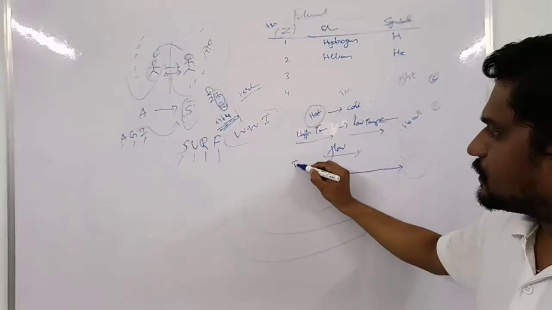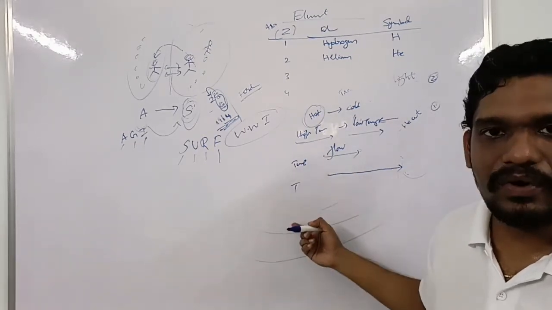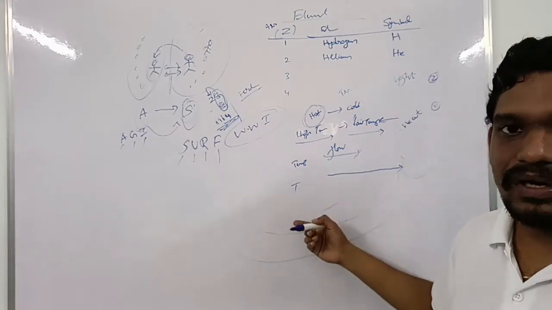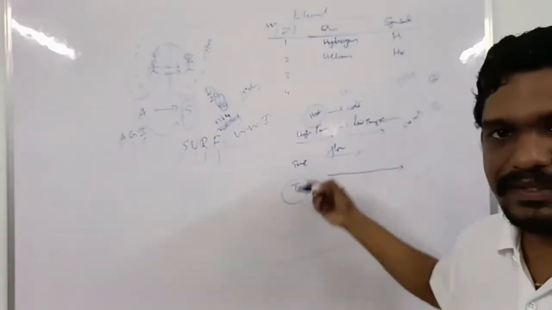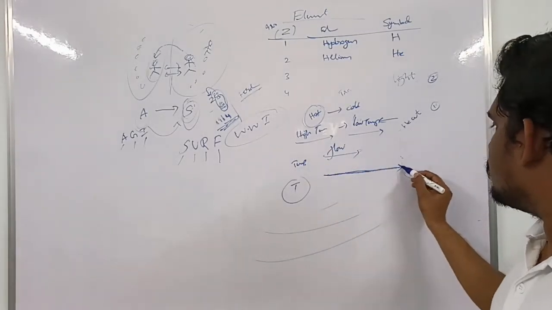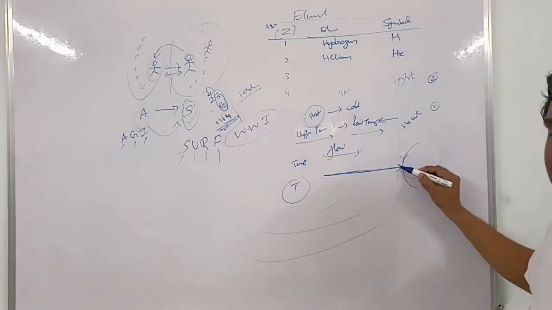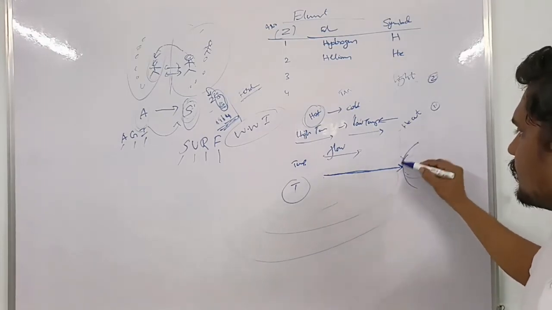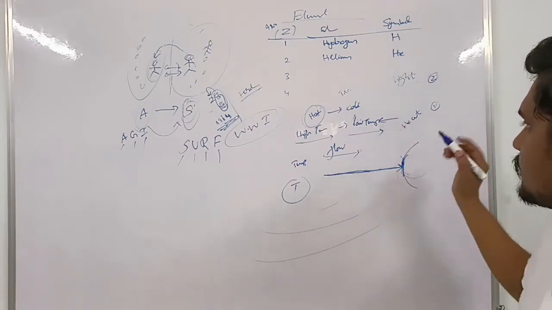What is meant by temperature then? We talked about temperature. What is meant by temperature? Temperature is the degree of hotness or coolness. This is the measurement of heat energy. So temperature is a measurement of heat energy. So heat is direct when the light rays are directly falling on the ground. So they create heat, and when they create heat, more heat is absorbed here. This is called heat.